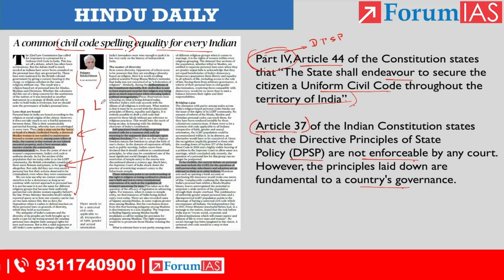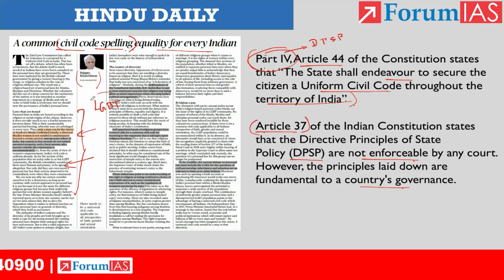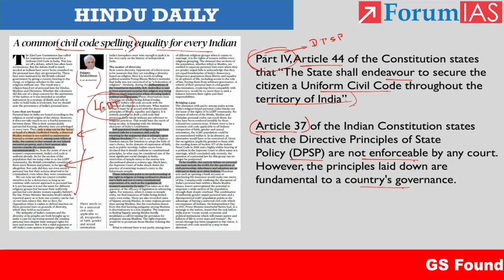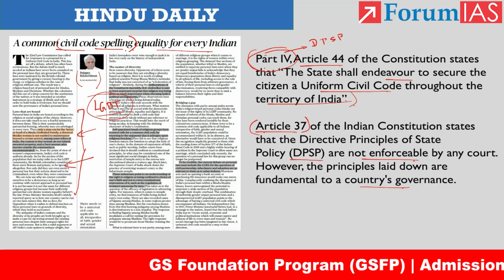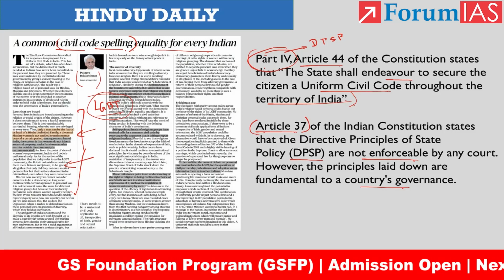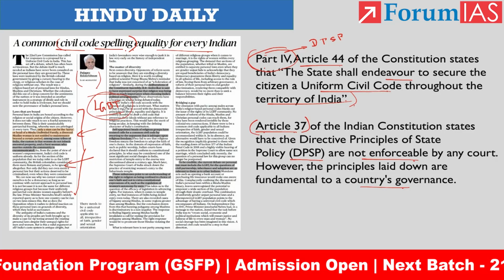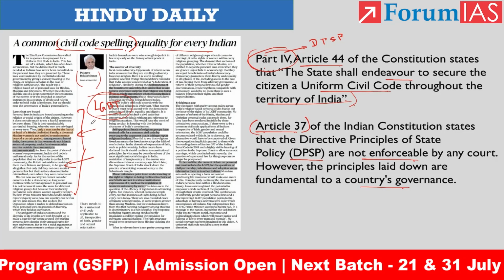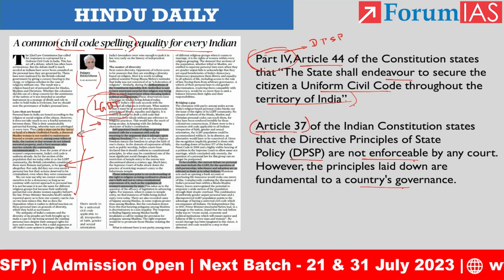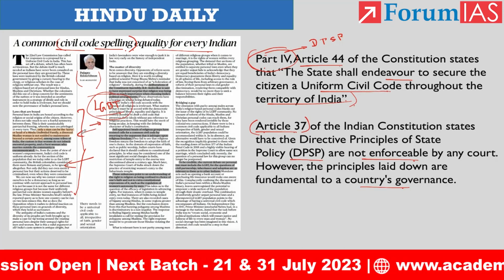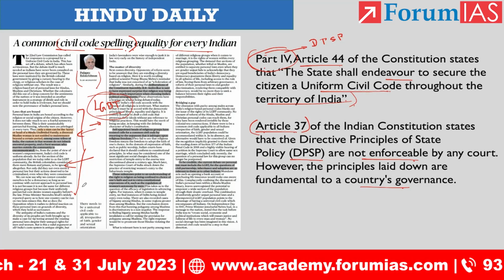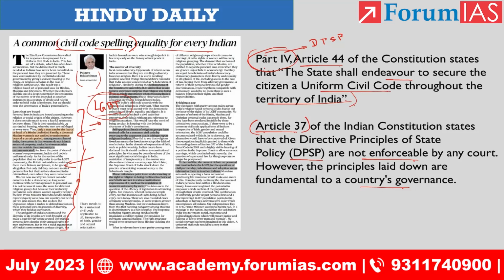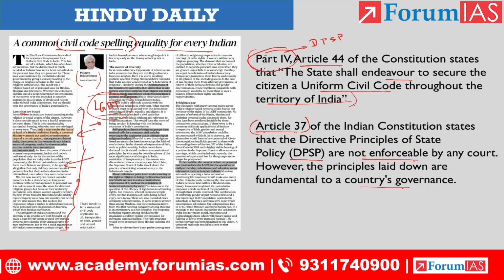Then with respect to LGBT people, the colonial rulers actually criminalized the act of LGBT. But in today's cultural world, we have approved the existence of LGBT, and moreover, the courts and the government machineries have been striving for the freedom of LGBT. So by bringing the Uniform Civil Code, we can ensure equal rights to women and LGBT communities also. So this is what the author has been describing in the subtitle, Laws That Are Boxed, right?